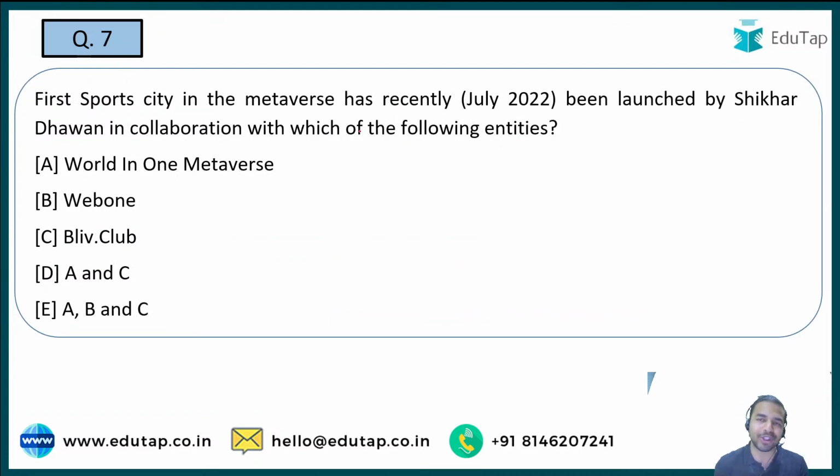ठीक है जी, let's move on to the next question and the next question is on the first sports city in the metaverse. See, recently the first sports city in the metaverse, which is basically an initiative of Meta, was launched by Shikhar Dhawan, an Indian cricketer, in collaboration with which of the following entities. So you are just required to identify the name of that particular entity with which the first sports city has been recently launched. So we all know Shikhar Dhawan. He also became Indian captain for one particular series. ठीक है जी, तो he is basically an Indian cricketer and now you are required to tell me with which entity this first sports city has been launched in the metaverse.